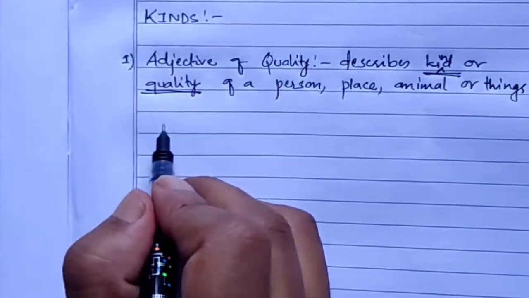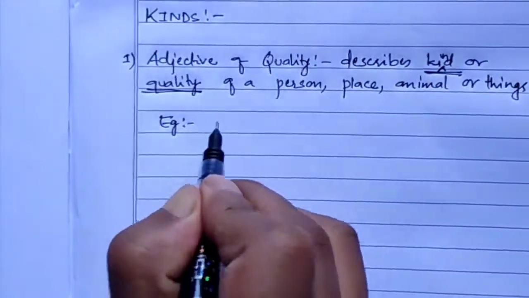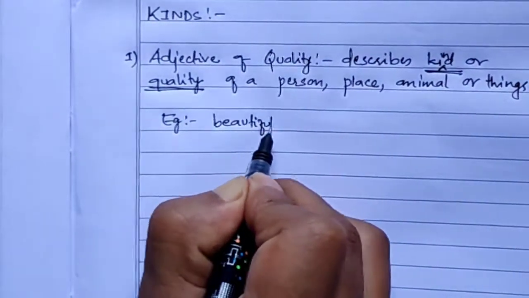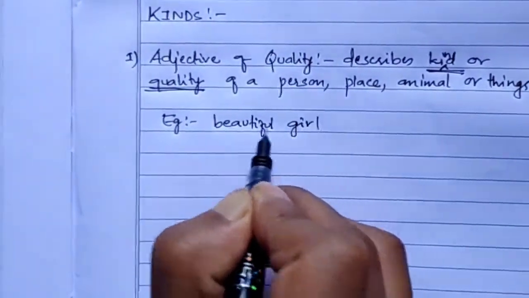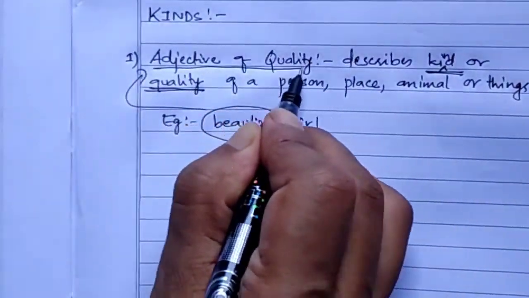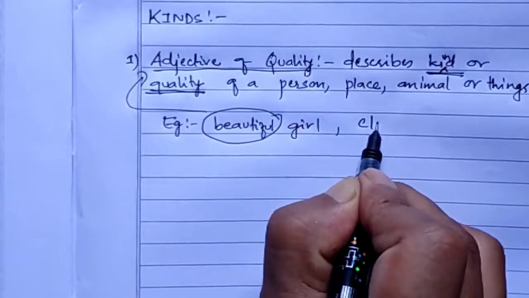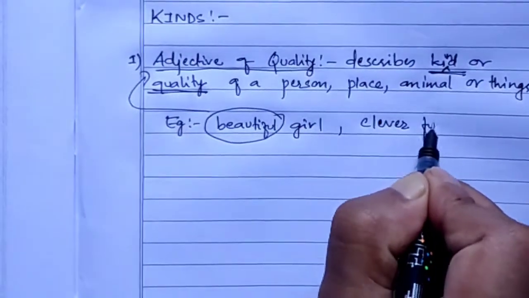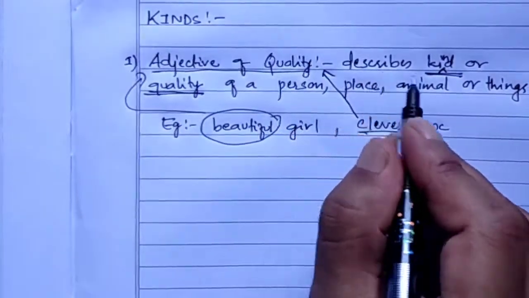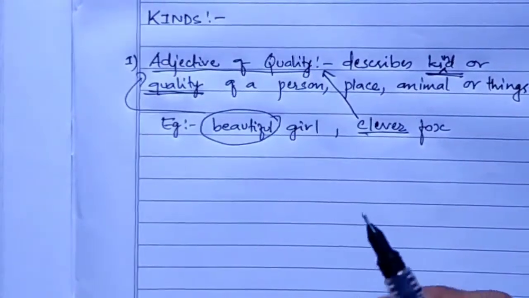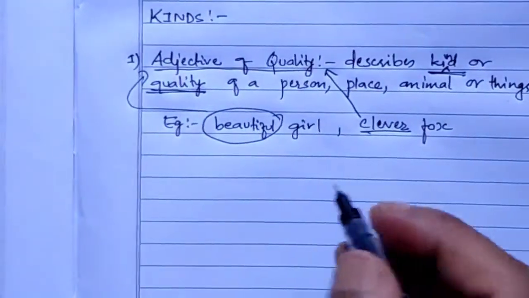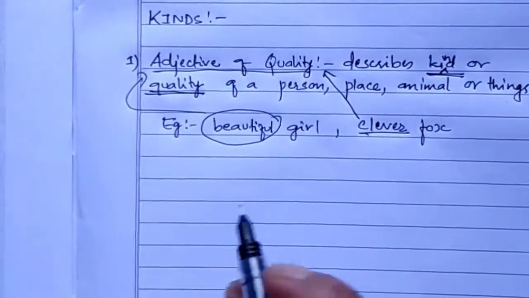So for example, if I write here beautiful girl, then this beautiful is your adjective of quality. Clever fox, clever, adjective of quality. So this describes the kind or quality of a person, place, animal or thing. So this is your adjective of quality.